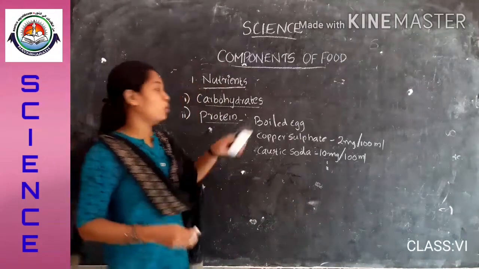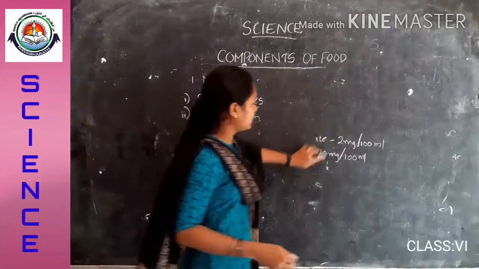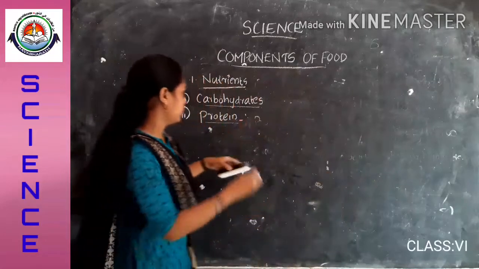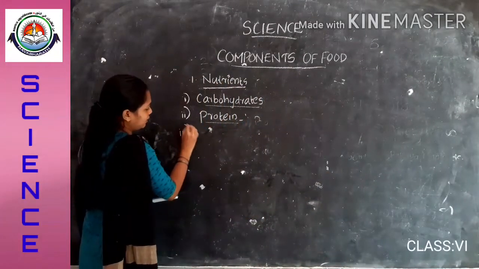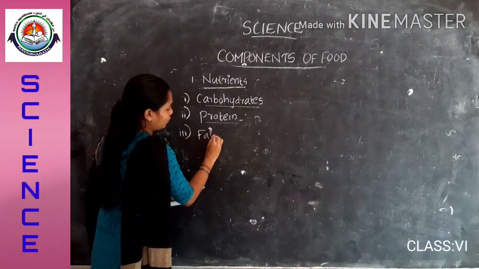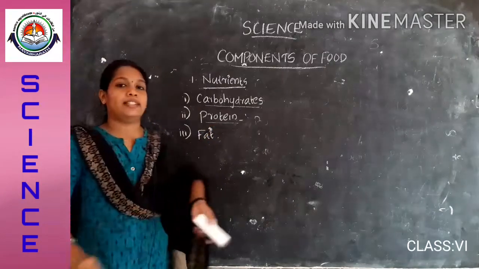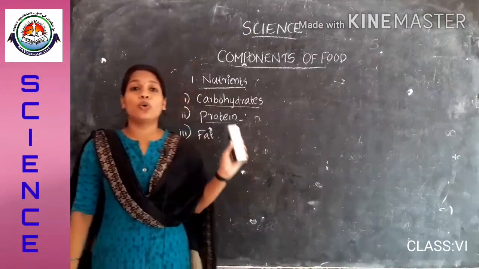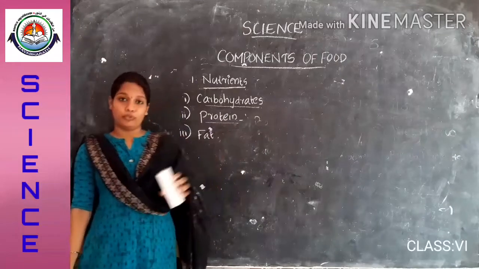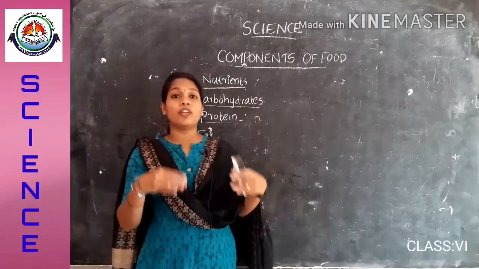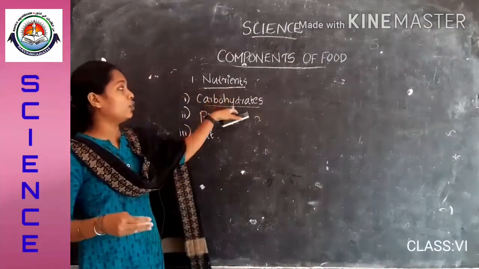Then we move on to the next, that is fat. It is the third nutrient that we are going to study. Fat is also an energy yielding food, giving much more energy than carbohydrate.